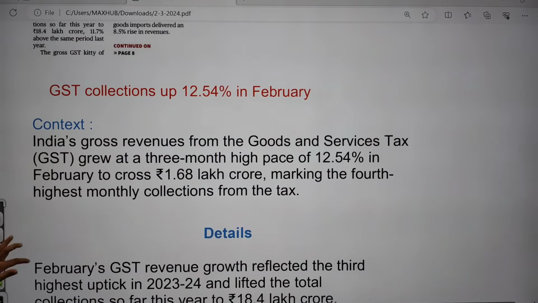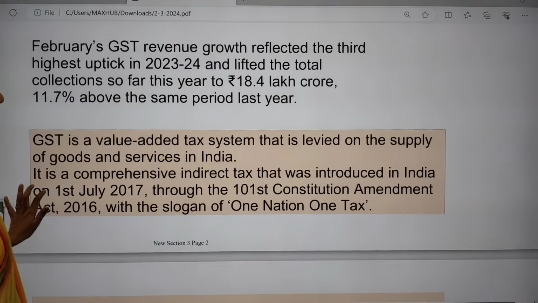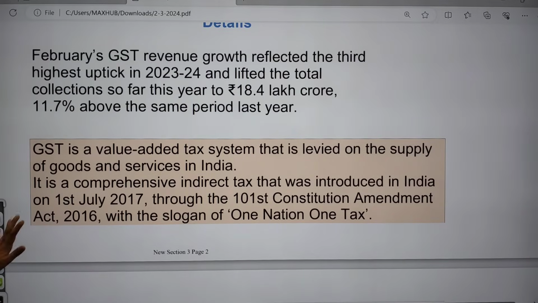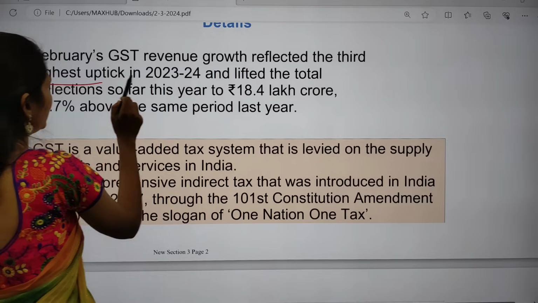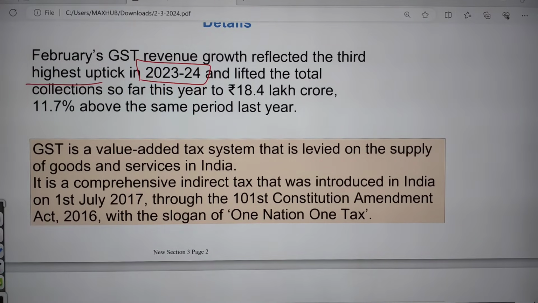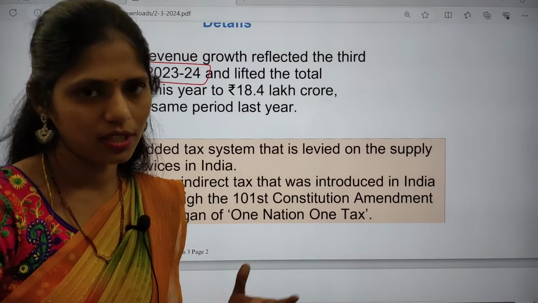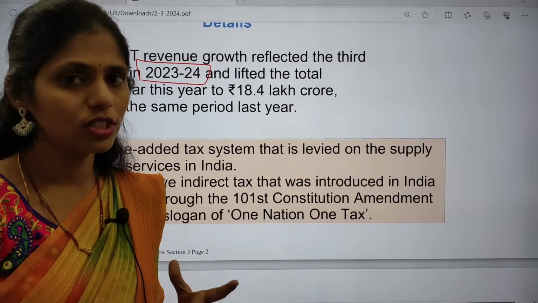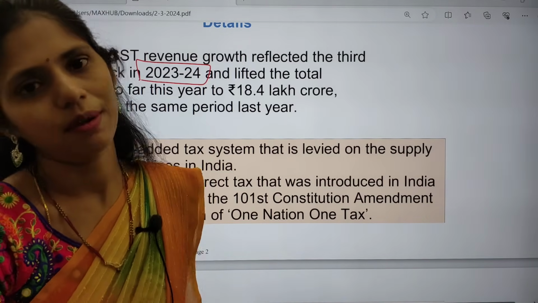Now let us see some details which are given here. February's GST revenue growth reflected the 3rd highest uptick in the 2023 to 2024 year. So we collected a good amount of GST in the month of February.